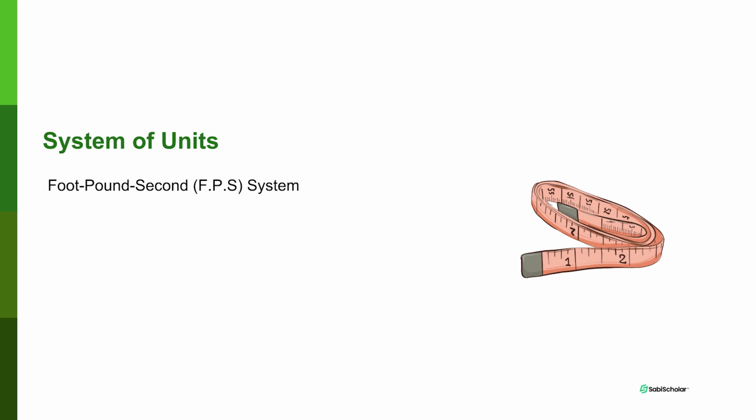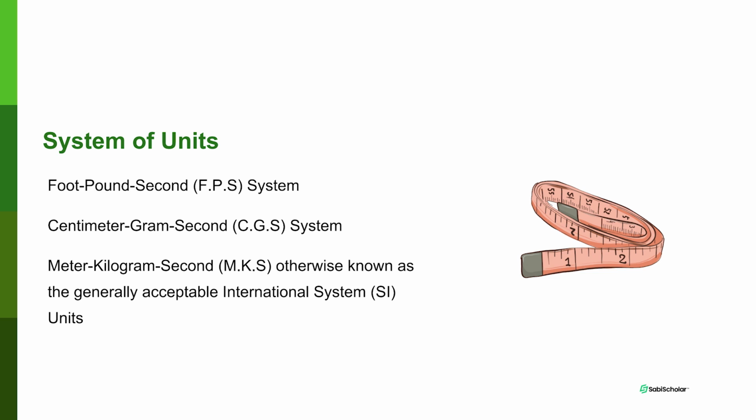Another system of measurement unit is the CGS, the centimeter gram second system, which is also called the CGS system. It is based on measuring length in centimeter, measuring mass in gram, and measuring time in second. The third system of units is the meter kilogram second, the MKS system, which is also known as the standard international unit system. It is the generally accepted system of units.